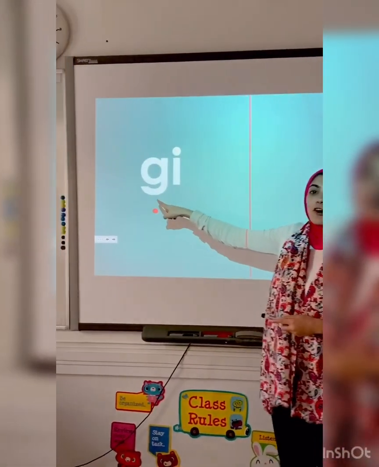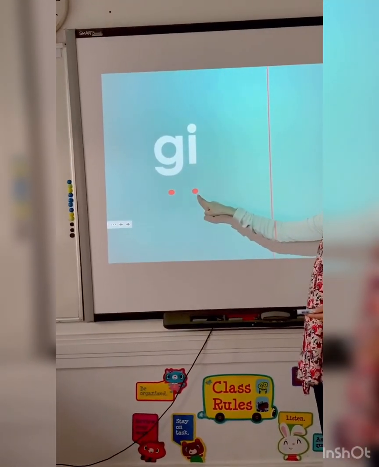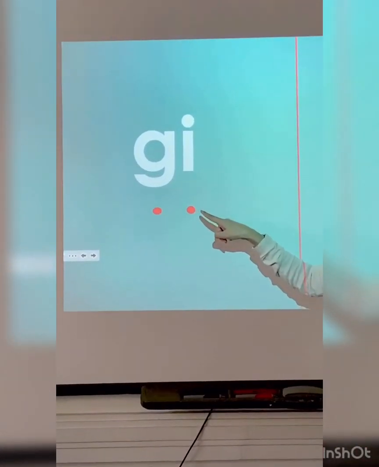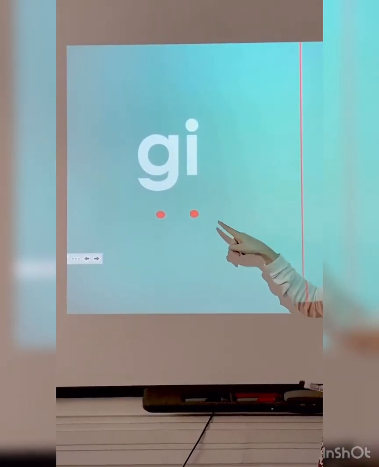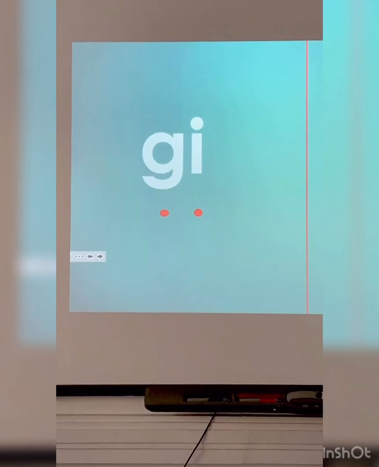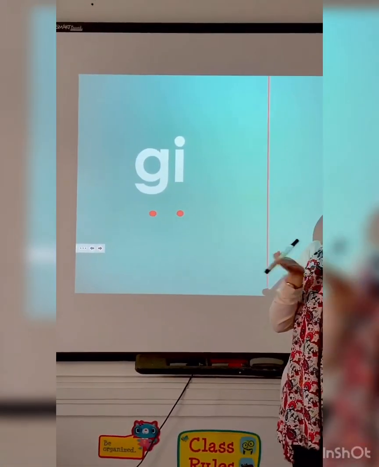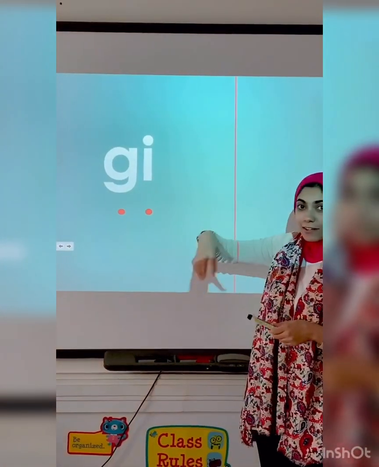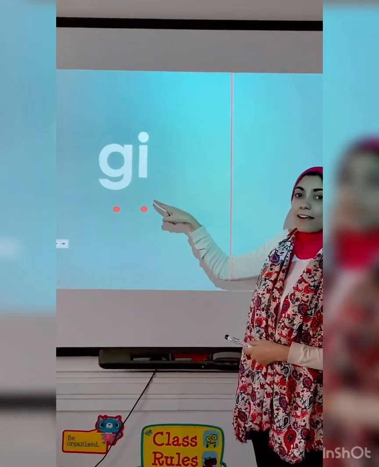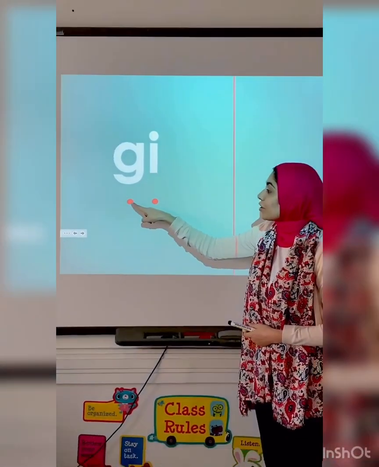Here, letter G followed by I. So it's also a soft G. And we said that soft G makes the sound, remember? Very good. J. It's not G because it is followed by I. So J.